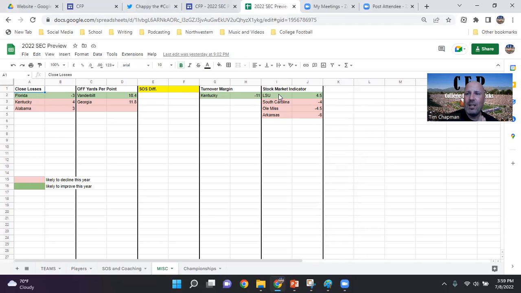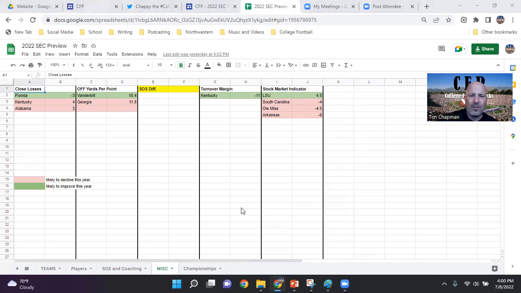Because sometimes if a team has won 10 games, and then last year things happen that maybe were out of their control and they dip down to about 5 games, you can still compare and say, all right, well, this was an off year for LSU last year because prior to 2021, they had done pretty well. So they're in the green, which means that they're probably going to get back up to their winning ways this year. Last year was a year of turmoil in some regards.